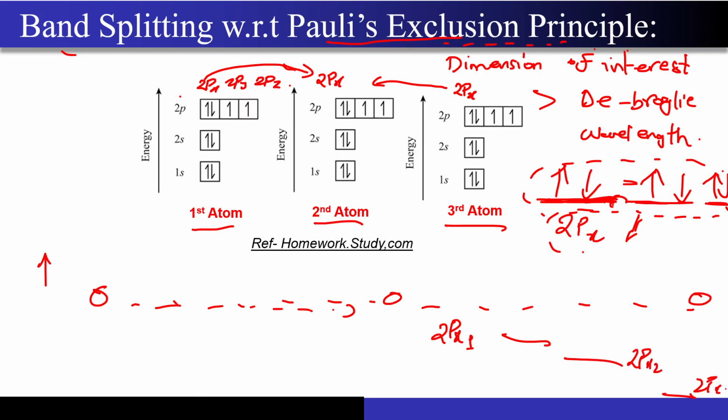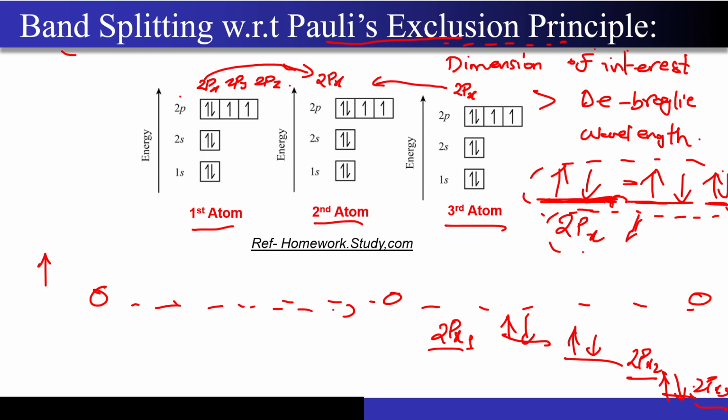Only when they are splitting with respect to each other, and if I fill the electrons like this, only then can I satisfy the Pauli's exclusion principle, right. Now this 2px is different compared to 2px2, and this is different compared to 2px3, right.